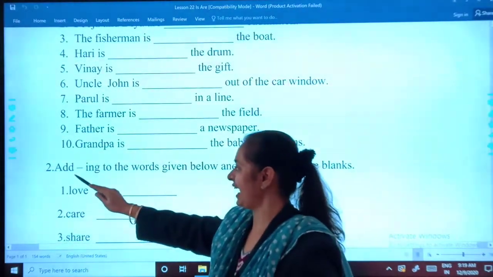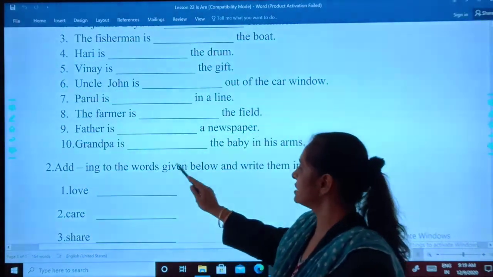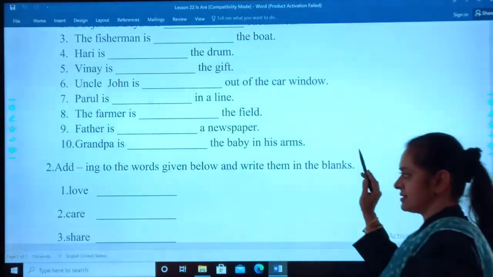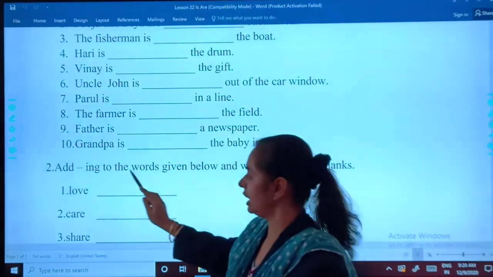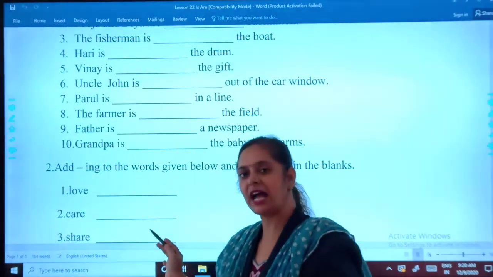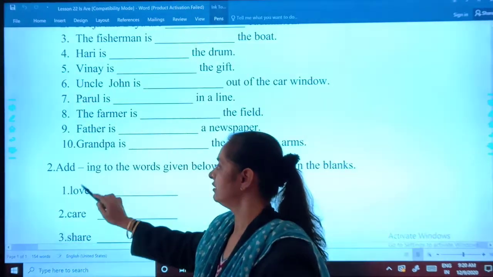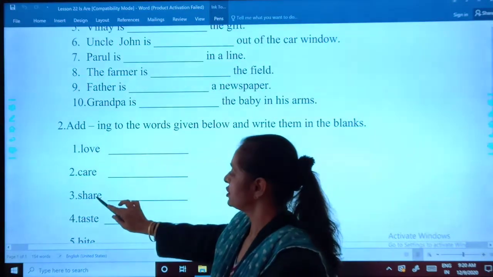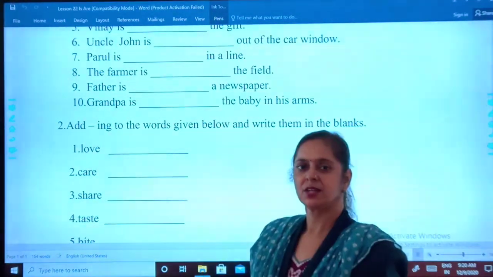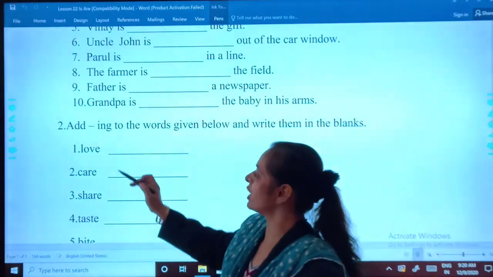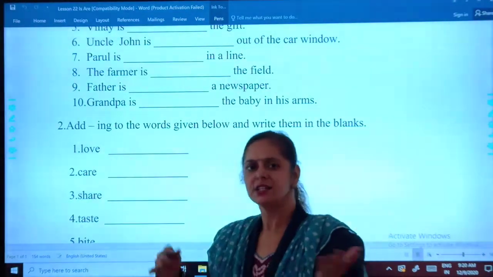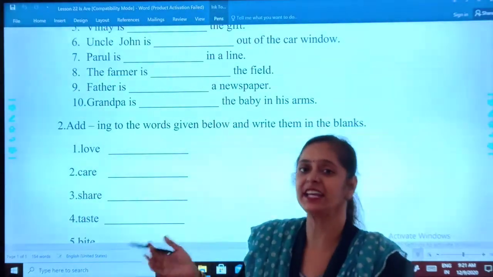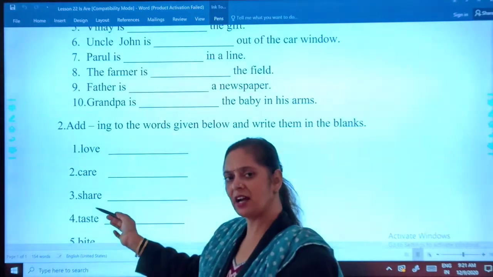Another one: add ing to the words given below and write them in the blanks. Love, loving. Just use ing. Care, caring. Share, sharing. So students, in short, what you have to do is remove e. Simple, right? You only have to remove e and add ing. In all of them, e will go.